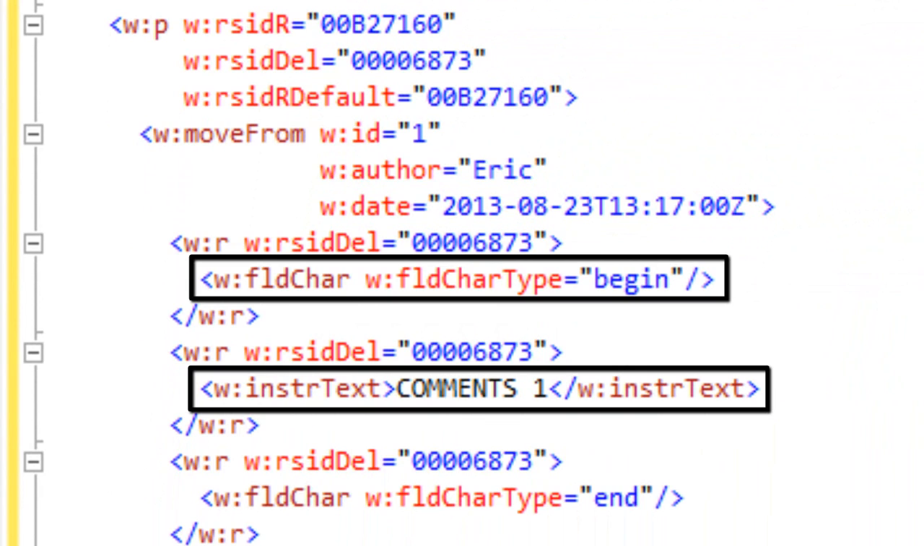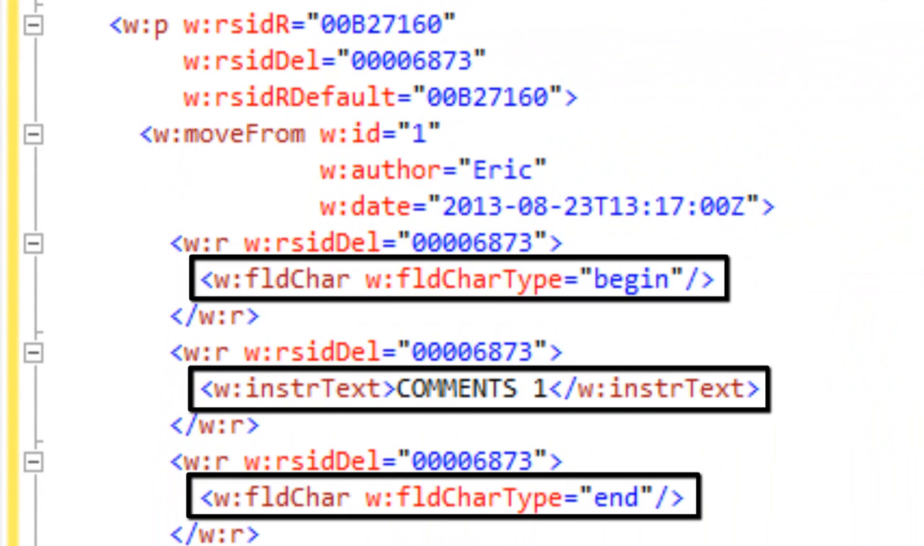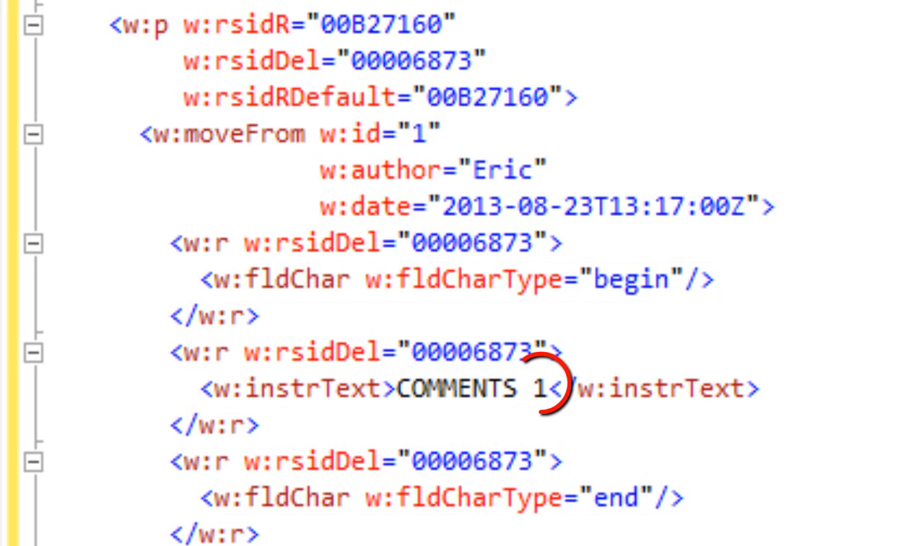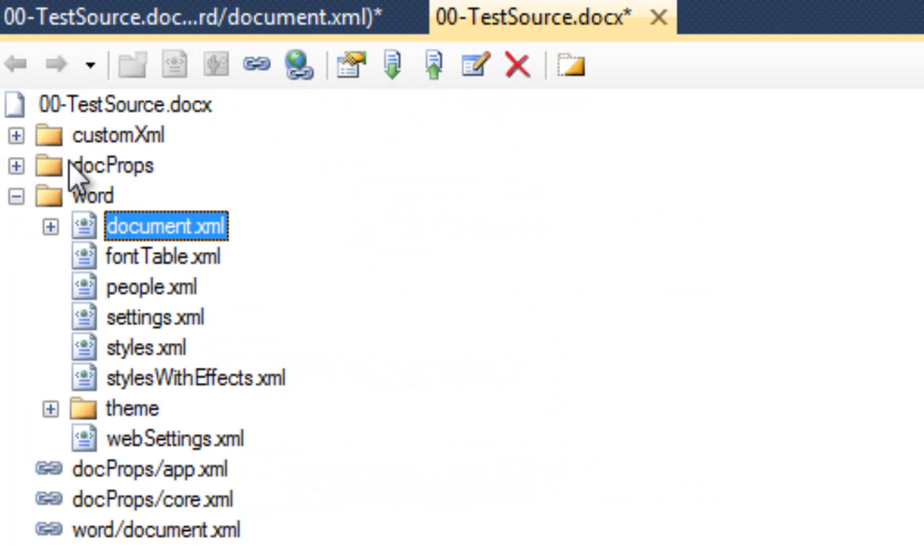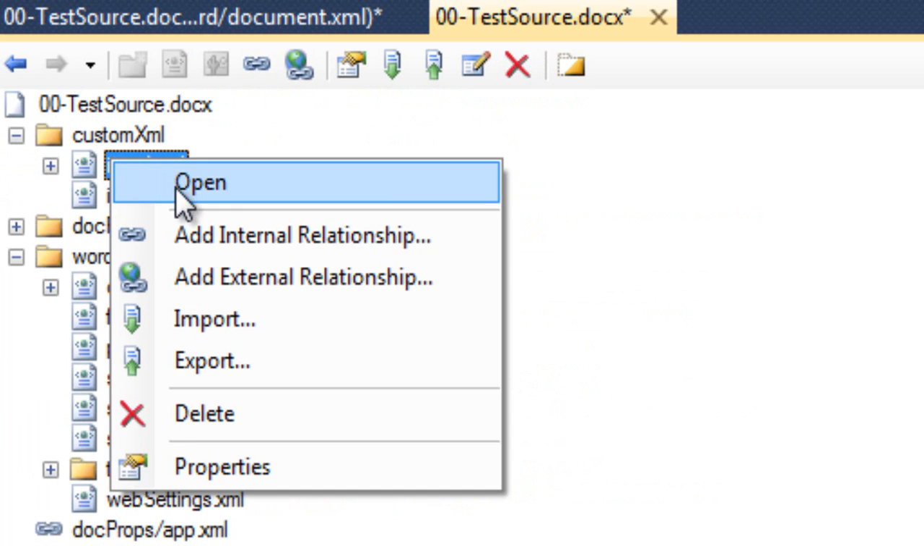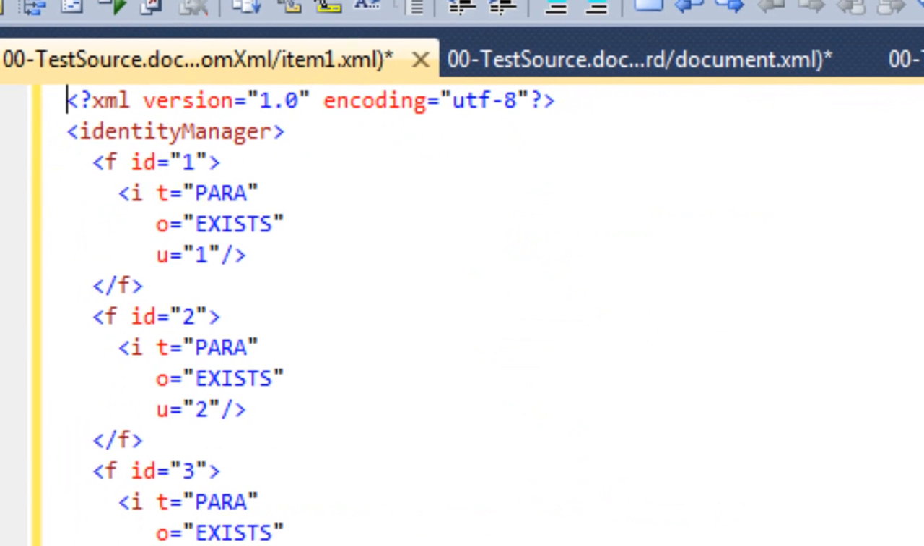It has comments 1 in there. And down here we have the field char type of end. So that comprises the field code. And this argument 1 up here that we saw in the document when we were editing it refers to XML in the custom XML part. So let's open up that and sort it.